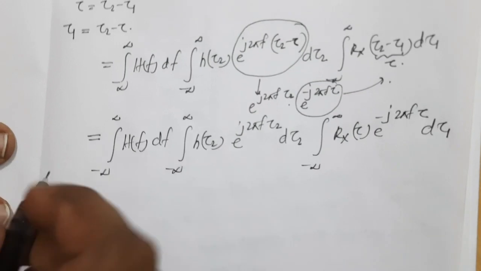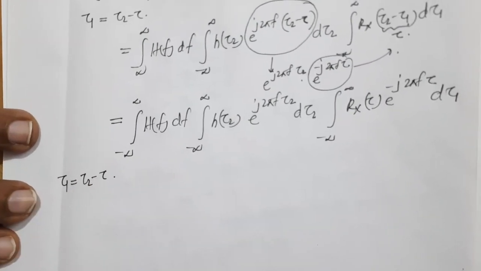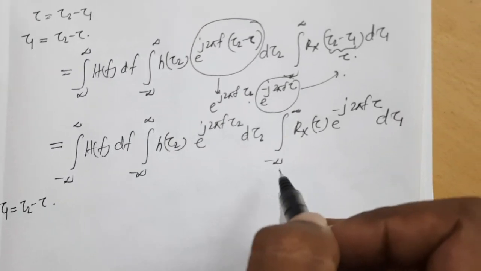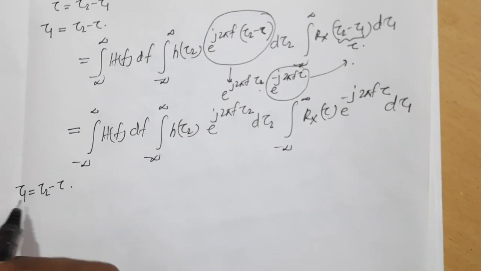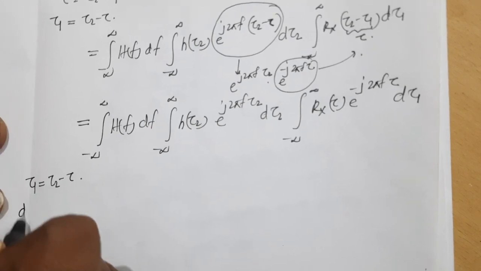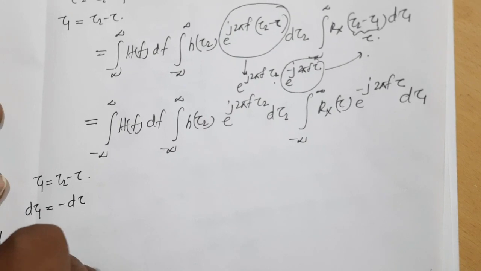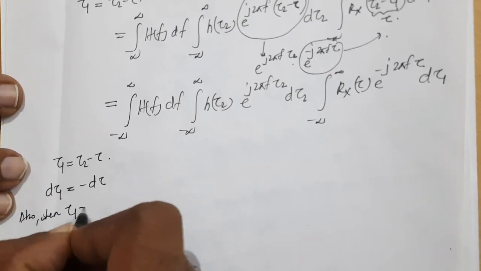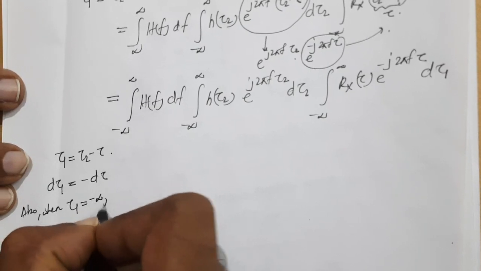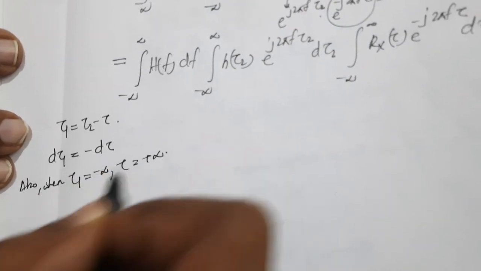Now we know that tau 1 equal to tau 2 minus tau, and we need to replace this integral with respect to tau. With respect to tau 1, tau 2 is a constant, so d tau 1 can be written as minus d tau. Also, when tau 1 equal to minus infinity, tau equal to plus infinity.